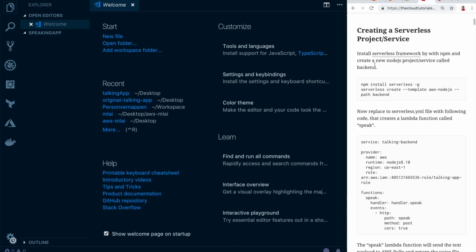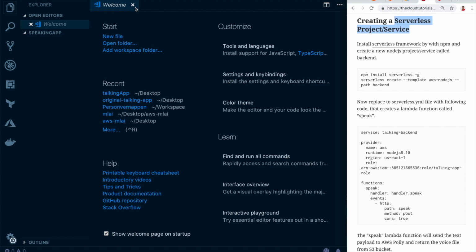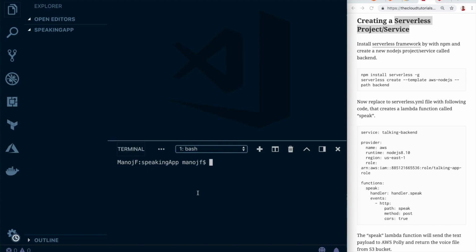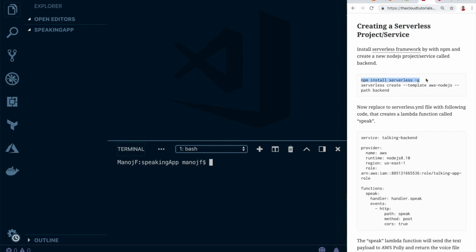So we need a front end and back end. For our back end, we are going to use the serverless framework because I got a couple of requests to use the serverless framework in one of the videos. So this will be an example of that. So let's take an integrated terminal and first install the serverless framework globally. Hit that in and hit enter. That will install the serverless framework. I've already done that. So now we are going to create a service or a project using the serverless framework.